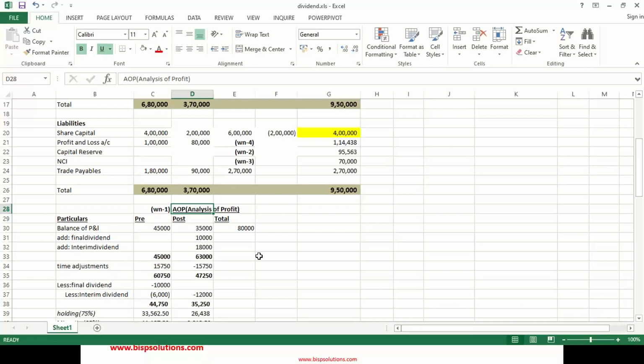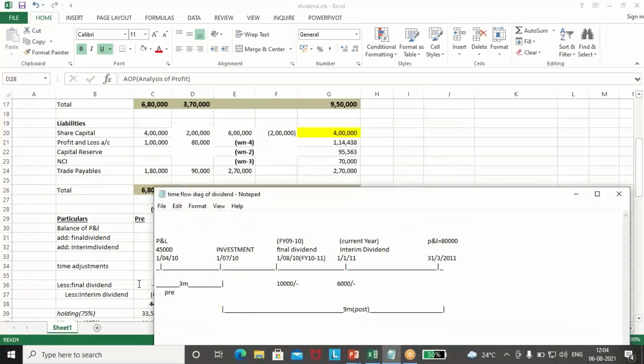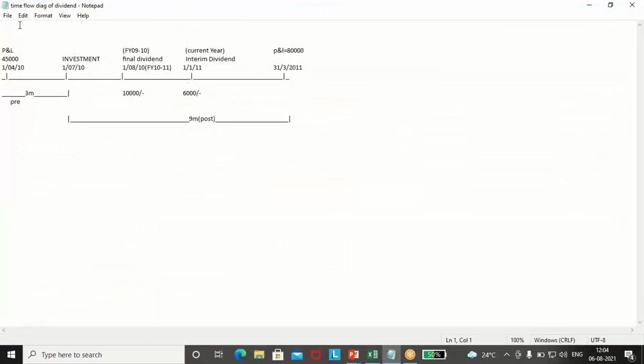Second step, we'll do the time adjustments. How will time adjustments be done? As we can see, I have made a time flow diagram. On 1st April 2010, the profit and loss balance was 45,000, and the P&L balance on 31st March 2011 was 80,000. Investment was done on 1st July 2010. The final dividend on 1st August 2010 is paid in financial year 10-11, but it belongs to financial year 9-10. The interim dividend is on 1st January 2011. So the final dividend of 10,000 belongs to the previous year.